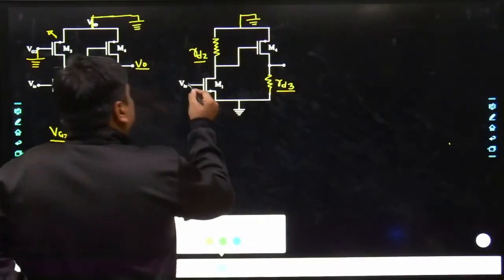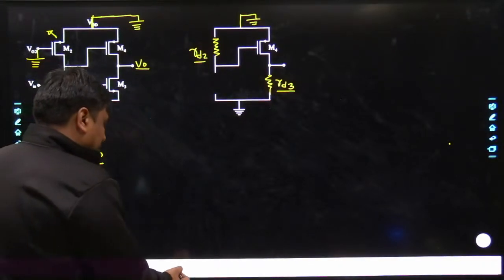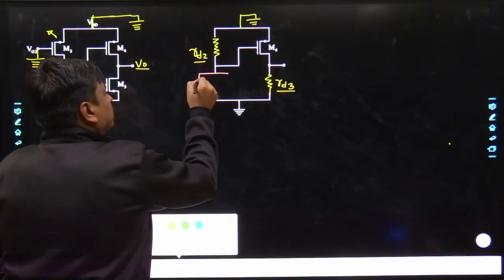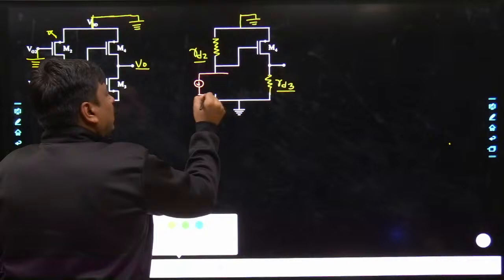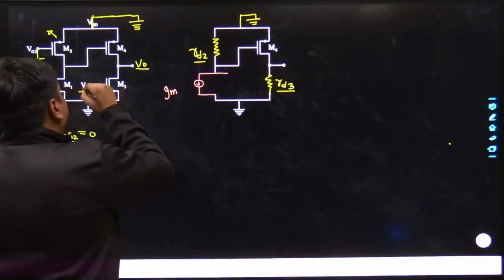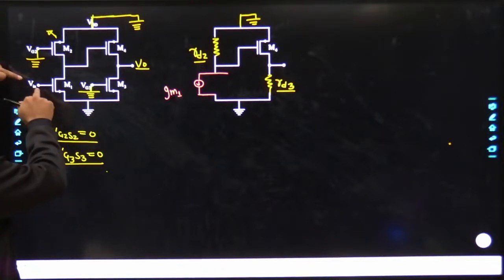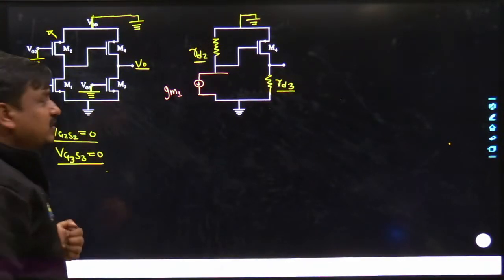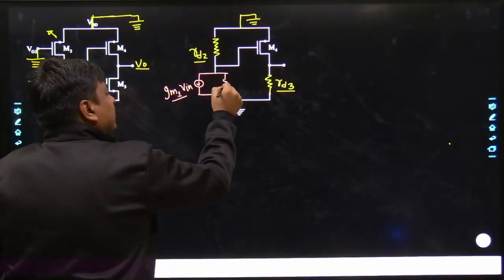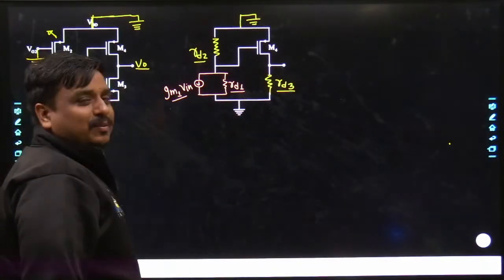So what I would be doing is just rubbing this out, and the two components would be coming over here. What are they? The first would be a dependent current source. May I know what would be the worth of that dependent current source? That would be gm, for the first transistor simply gm1, times VGS. What was the VGS? The gate is connected with Vin and the source has been connected with the physical ground, so simply I may write this as Vin. And in parallel with this, you would have a drain resistance for MOS1, simply RD1, my dear friends.